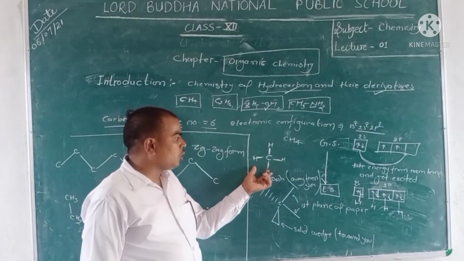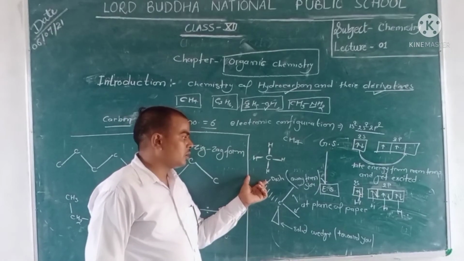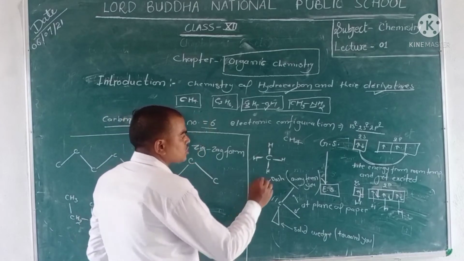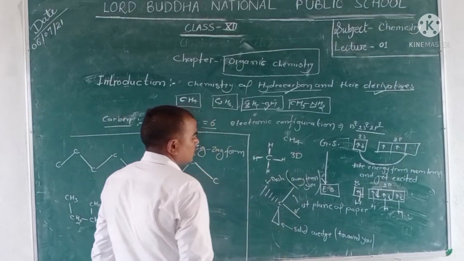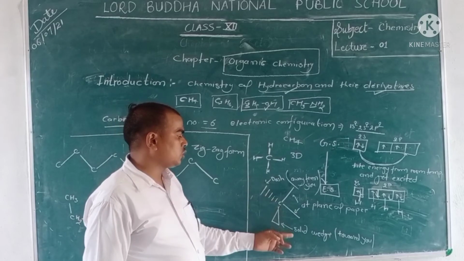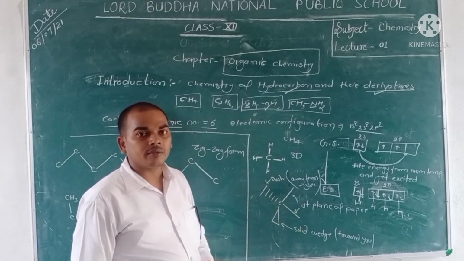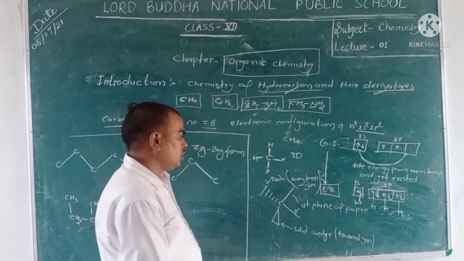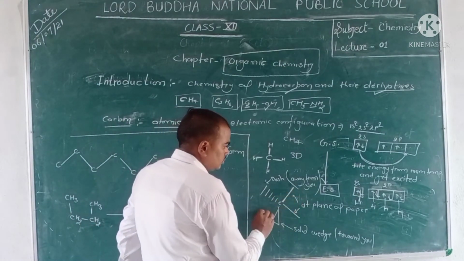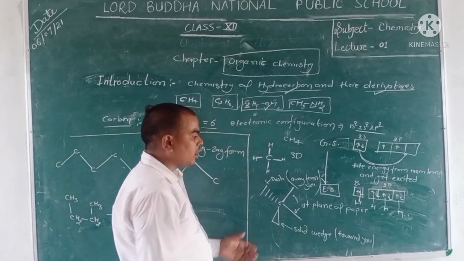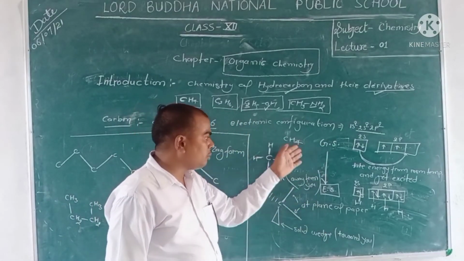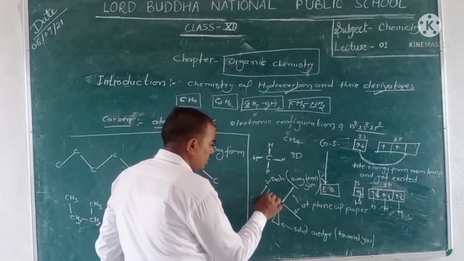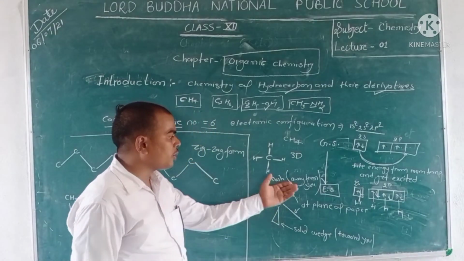The representation of these bonds is three-dimensional, 3D, by using dash, solid wedge and plain line. In the three-dimensional representation, the plain line is in the plane of the paper or the plane of the board, but the dash line goes away from you.